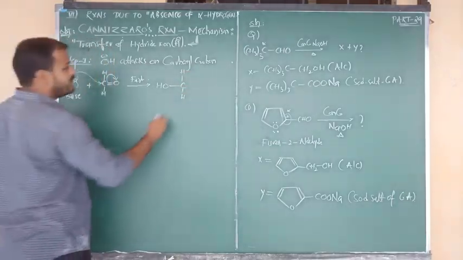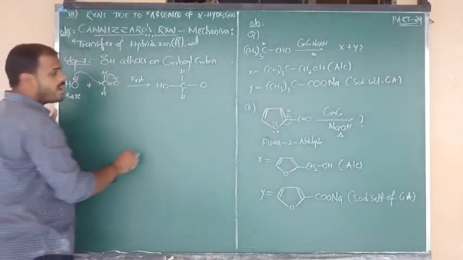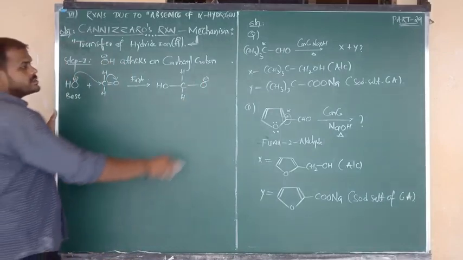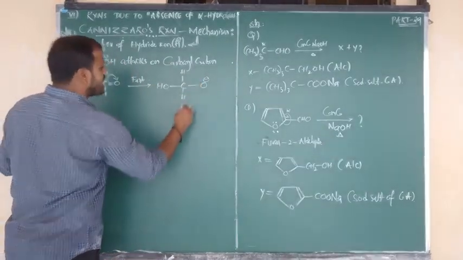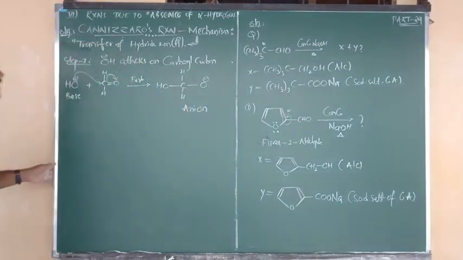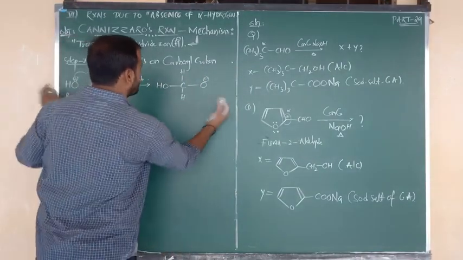The C double bond O becomes a single bond, and the pi bond shifts towards the oxygen. So simply we can say O minus. Finally in this product, O contains the negative charge, so we can say the product is known as an anion.